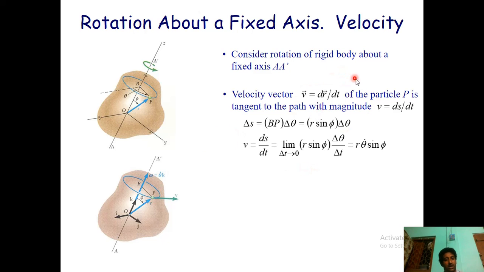Unit vector, V = dr by dt. We know, as we have studied earlier, that V is equal to ds by dt. In terms of tangent, we'll consider ds, a small part. Then, taking trigonometric terms, r sine phi and so on, V is equal to r theta. This will be more elaborated in your next classes.